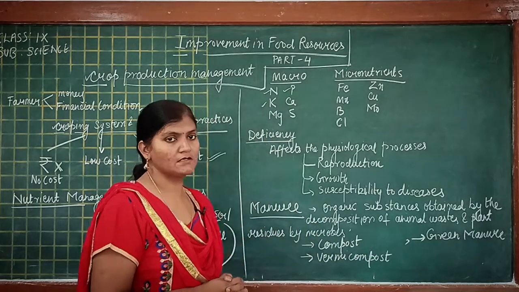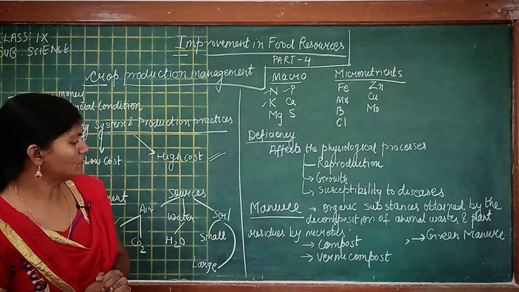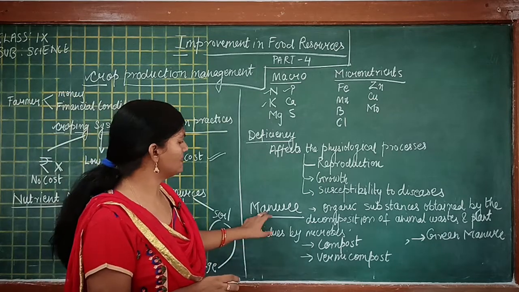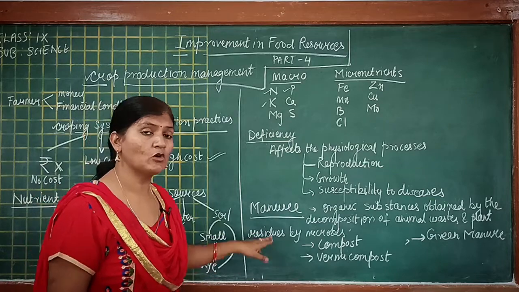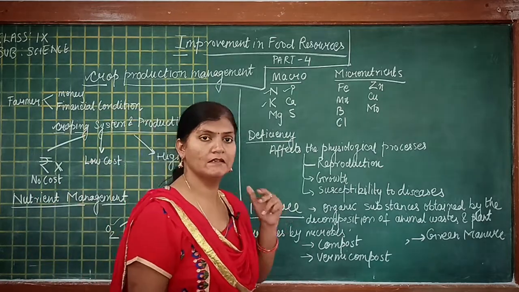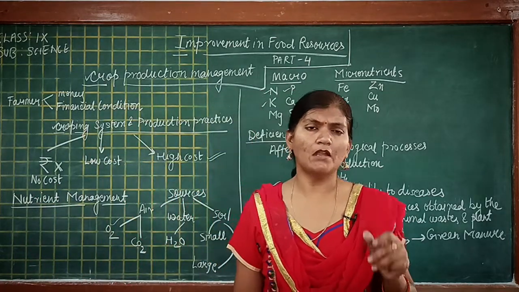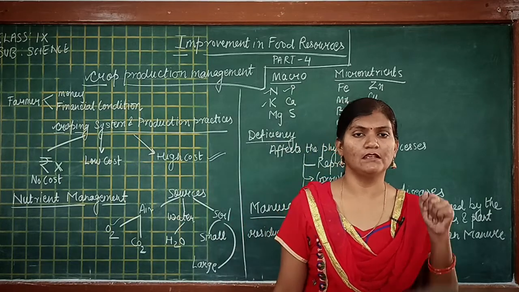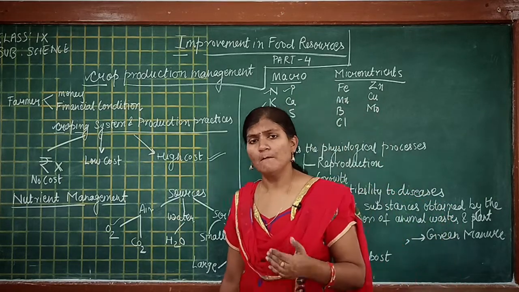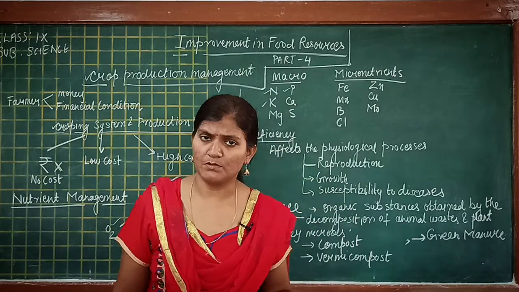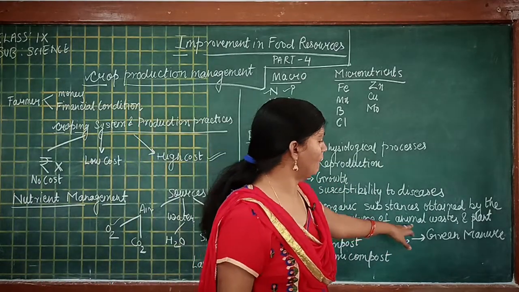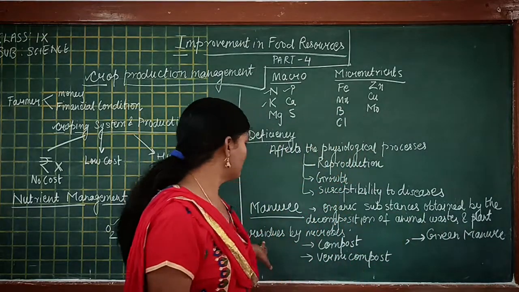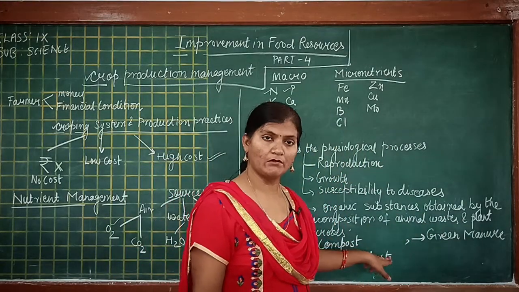Students, in this topic we will also study manure, because manure is related to nutrients. How is manure related to nutrients? Let us see. Manure is an organic substance which is prepared by decomposition of animal and plant residues by the use of microbes.